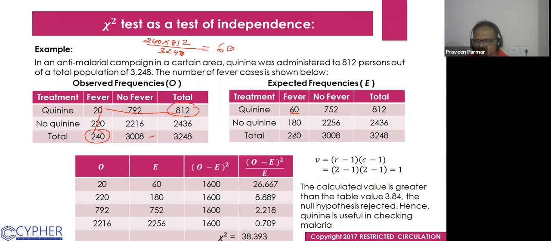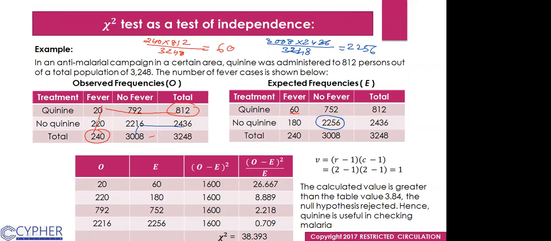This is for one. I take another one. I change the color first so you can better understand. Take this blue. If I have to find out the expected for this one, I will multiply 3008 with 2436 divided by the total. So I will get 2256. Does that make sense to everyone?